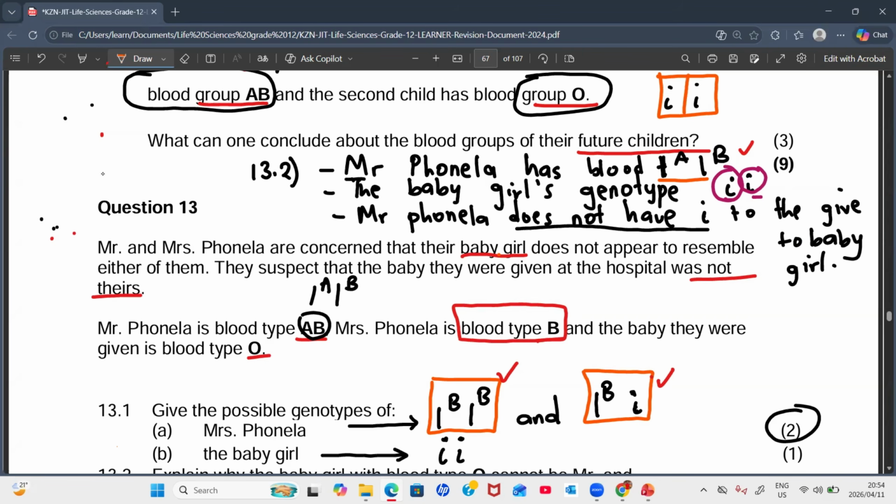Now, the baby girl must have inherited this from the parents, but Mr. Fonella does not have this. So Mr. Fonella cannot be the parent. You put it in your own terms, but try your best to give the actual genotypes so that the marker can say, this person understands that if this child is having these 2 alleles, they are coming from the parents. And if the parents are not having them, it means that they're not biological parents.